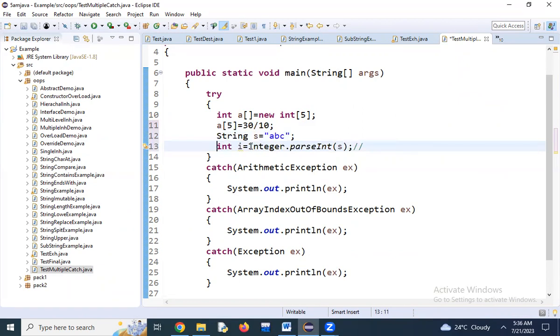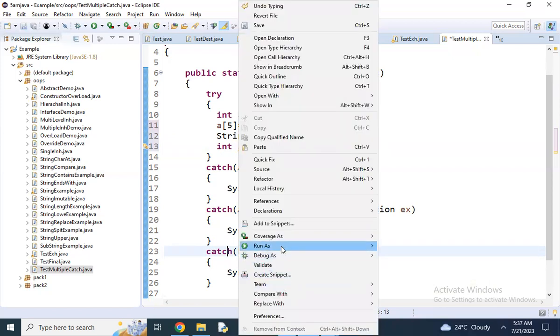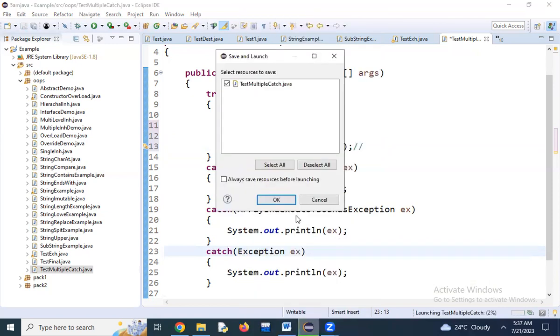It will give the number format exception. Actually, I did not apply a catch block for that. Other than these two, arithmetic and array index out of bounds, it will go to the general catch block. The general catch block will execute. Now run as Java application.